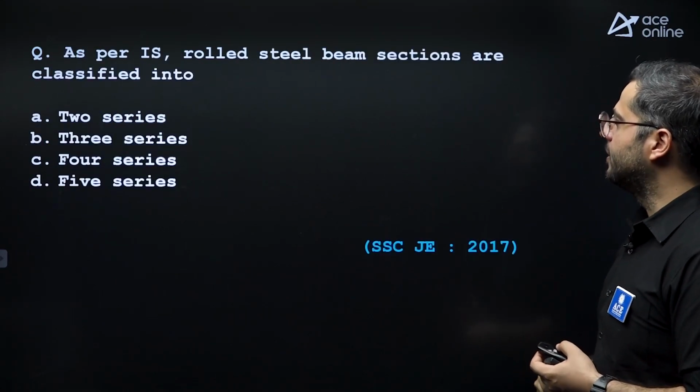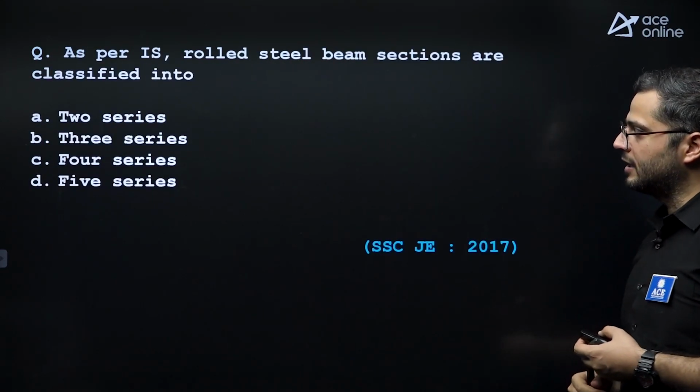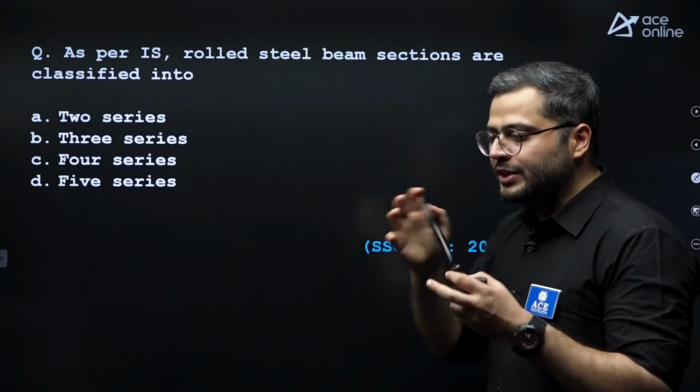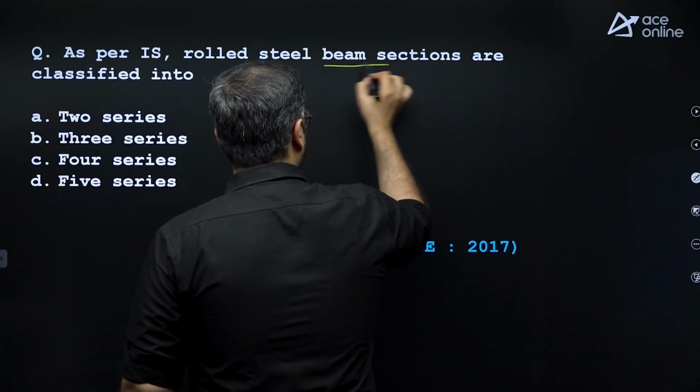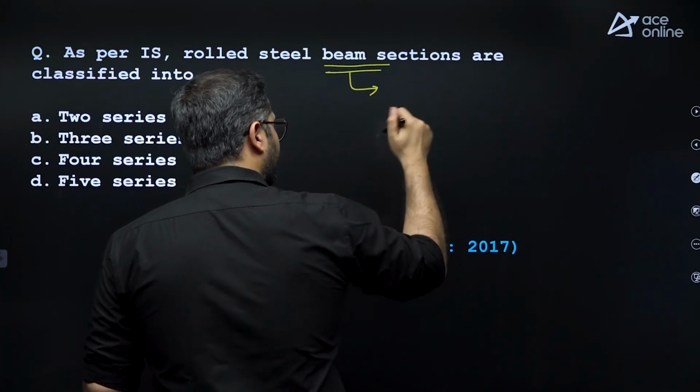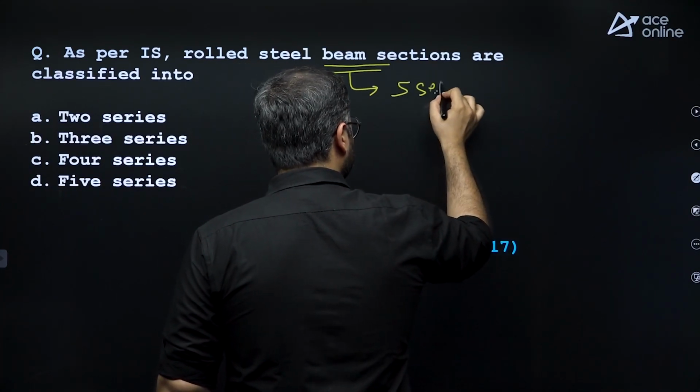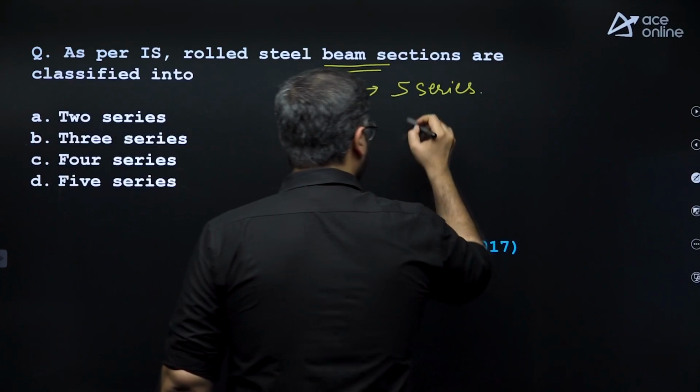Next question. As per IS, rolled steel beam sections are classified into. So beam sections are again I sections. There are total 5 series of I sections which are available.